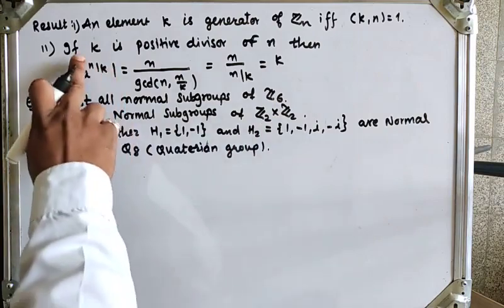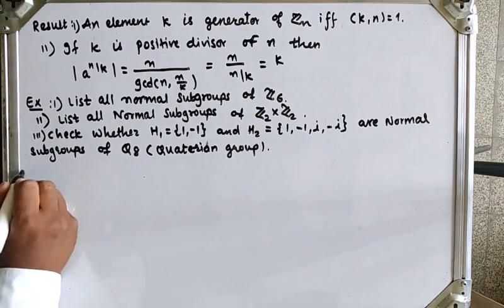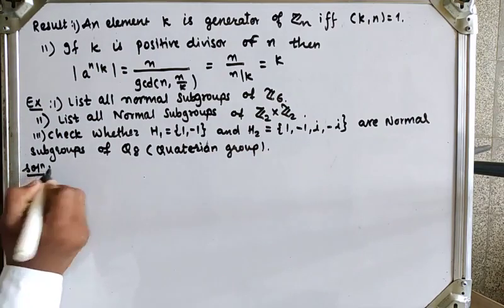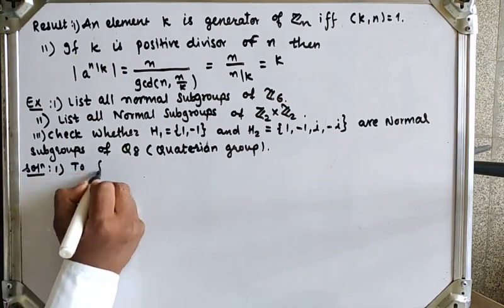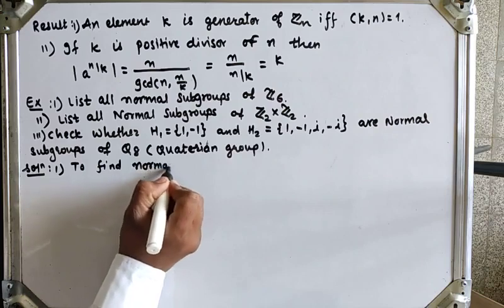We have to first calculate values of k, which are divisors of 6. Okay, so let's see the solution first. To find normal subgroups of Z6, to find normal subgroup